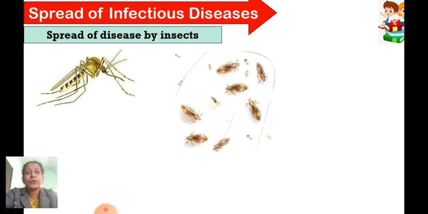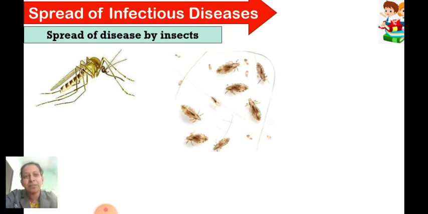Now, not only mosquitoes, there are other insects also. Have you seen these type of insects? Where are they found? Do you know them? Yes, you are right, they are found on our head, in the scalp. Okay, what do they do?